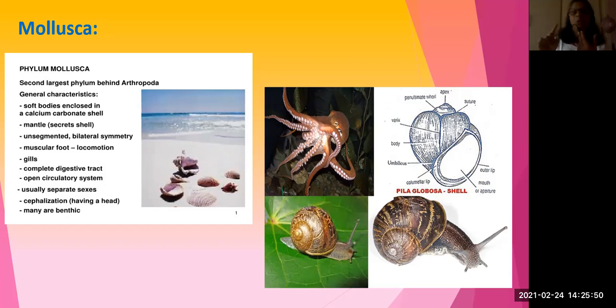The circulatory system is again open type, just like arthropoda. Here also there are separate sexes, male and female. Afterwards we can see how to know which one is male and which one is female. And cephalization, cephalo means head part, so it has a big head part. Mostly they are attached. I think you might have seen some snails attached to big rocks. That is called benthic nature, and they have antennae.